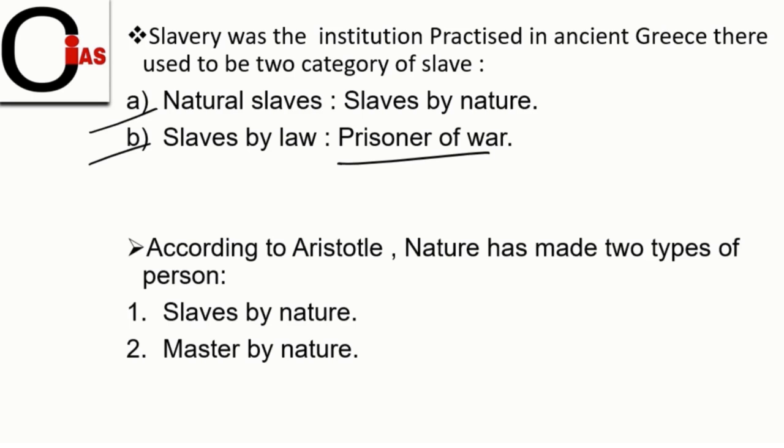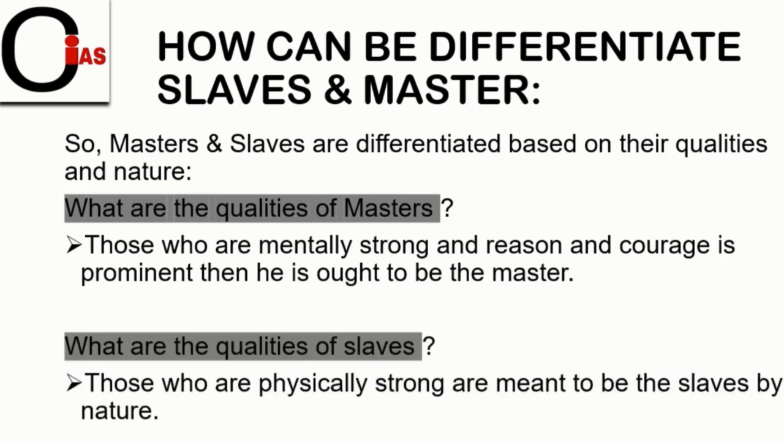So here, friends, according to Aristotle, nature has made two types of persons. First one is slave by nature and the other is master by nature. Here we'll understand very briefly who is slave by nature and master by nature, and also how one can differentiate slaves and masters. There should be some criteria. So here, masters and slaves are differentiated based on their qualities. On what qualities? Let us understand here, friends.